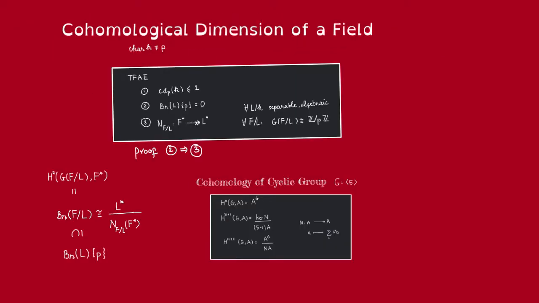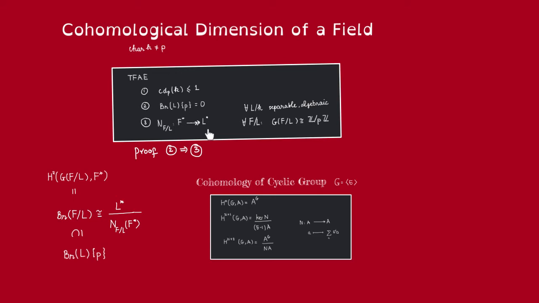Now we will prove that 2 implies 3. That is, if L is a separable algebraic extension of K, and F is a Galois extension of L whose Galois group over L is isomorphic to Z mod PZ, then we have the following. If the P primary torsion part of the Brauer group of L is trivial, then the norm map must be surjective, the norm map of F over L.